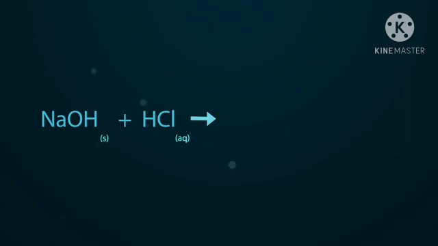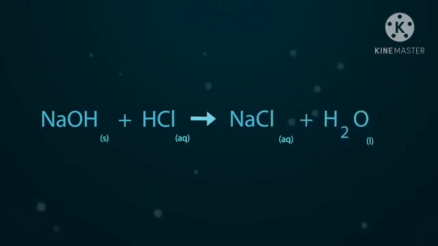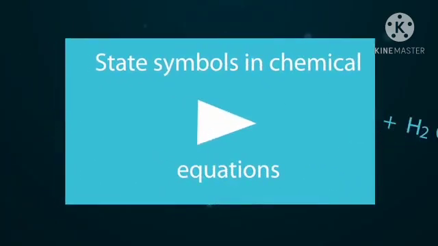Some reactions are reversible. Some arrow marks are in the downward direction, some are in the upward direction, and some have arrow marks on both sides. Here sodium hydroxide, NaOH, is solid.